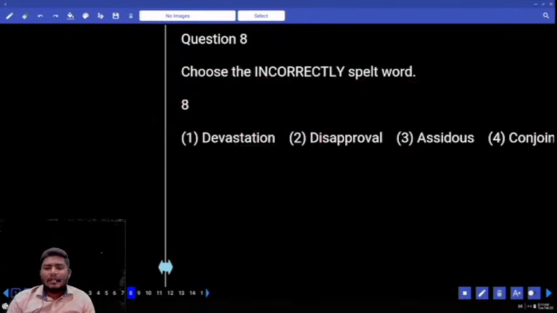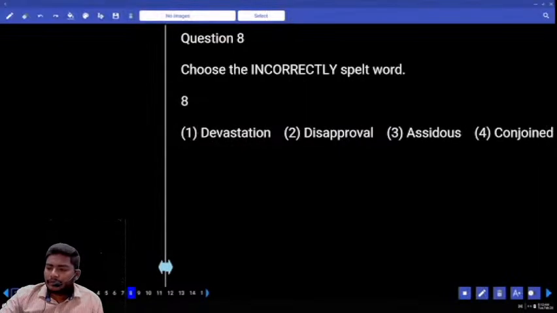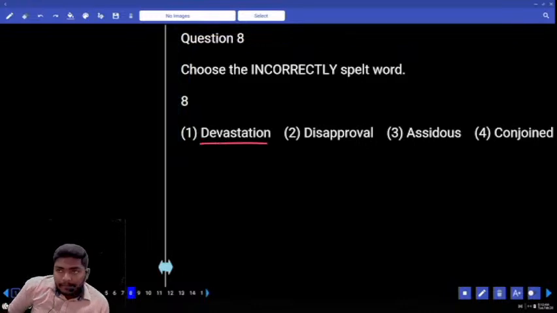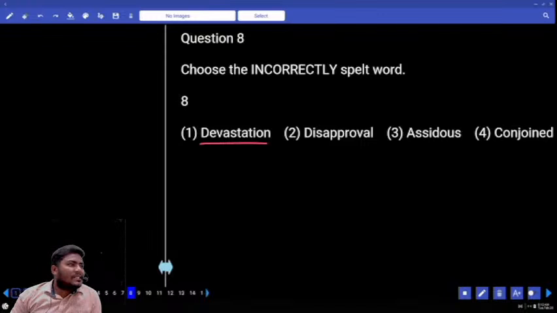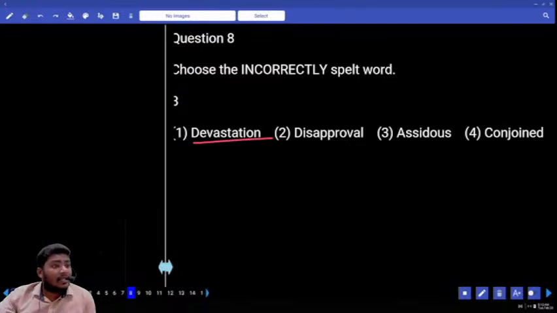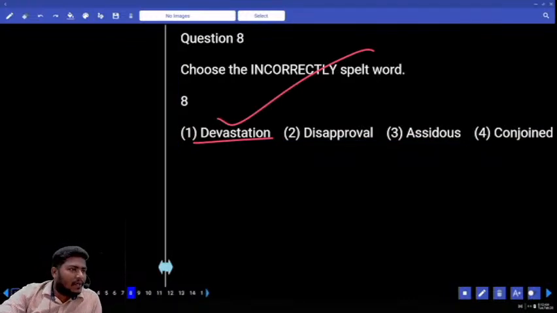Next, move to 8. Incorrectly spelt word. Devastation, disapproval, assiduous. What is the last one? Conjoin. What do you mean by devastation? Devastation. Natural devastation, natural calamities, destruction. Okay. Wreak havoc. We call it another synonym also. Wreak havoc. Devastation is nothing but destruction.